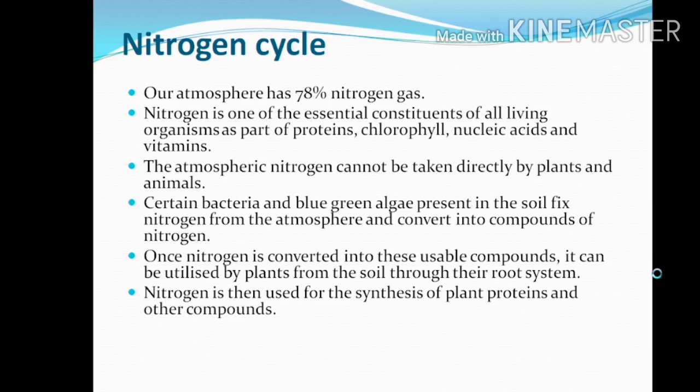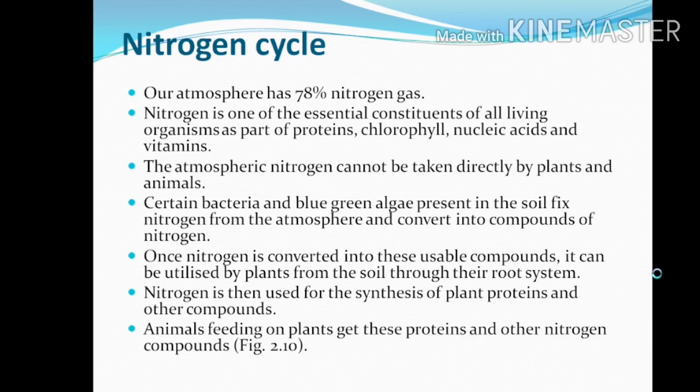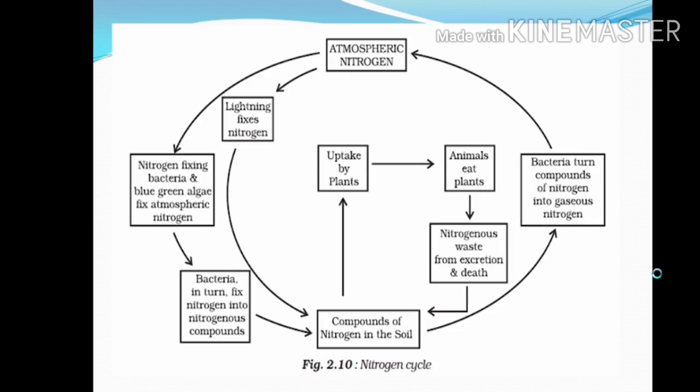Nitrogen is then used for the synthesis of the plant's proteins and other compounds. Animals feeding on the plants get these proteins and other nitrogen compounds. In figure 2.10 in your book, you can see the nitrogen cycle, how the nitrogen cycle is basically working.